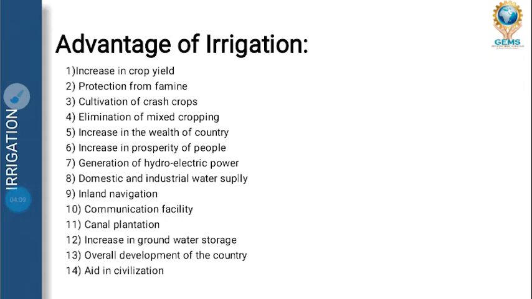Cultivation of cash crops. What are cash crops? Cash crops means, for example, cotton. If you sow it, when it is fully developed, you can sell it and earn good money. Next, elimination of mixed cropping. We avoid growing different types of crops in the same field.